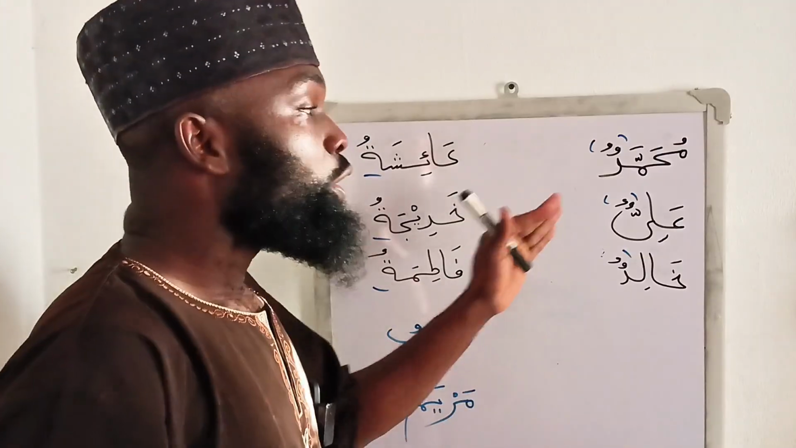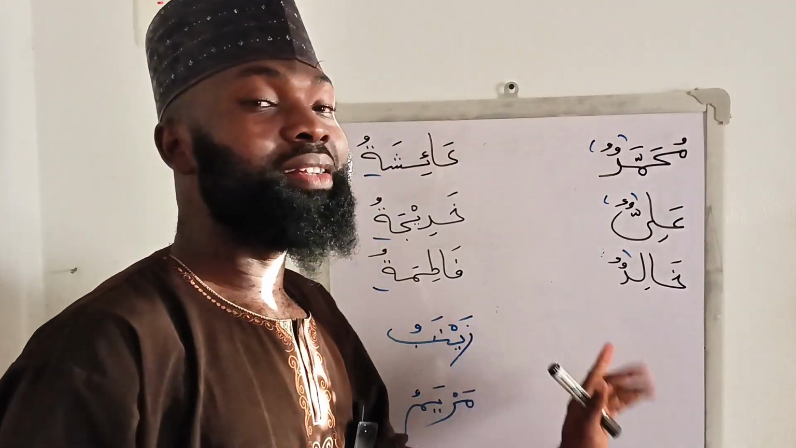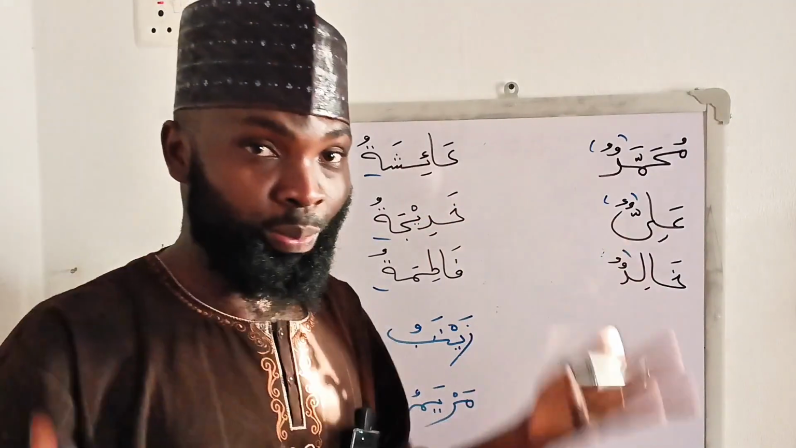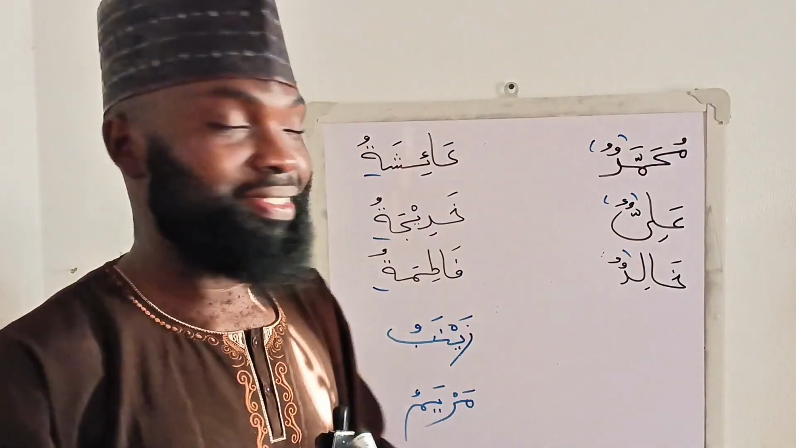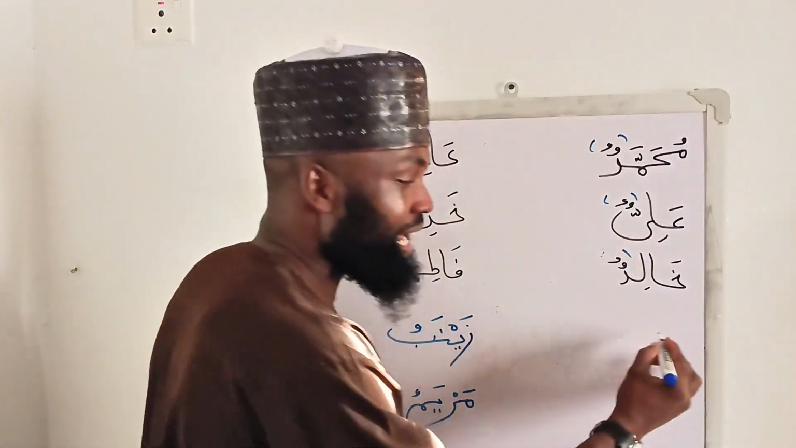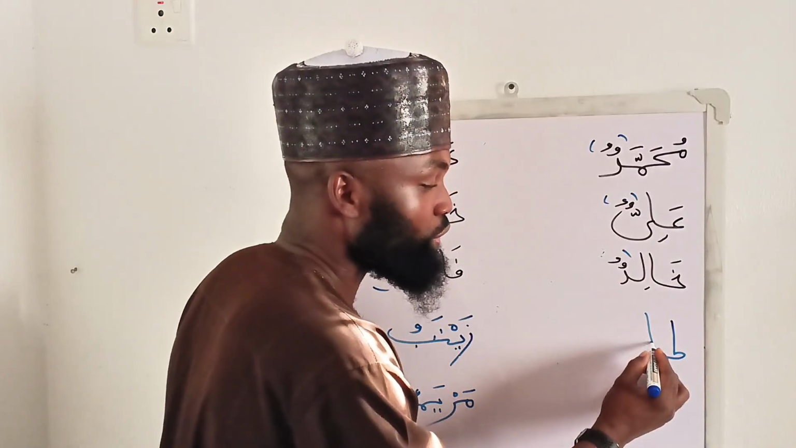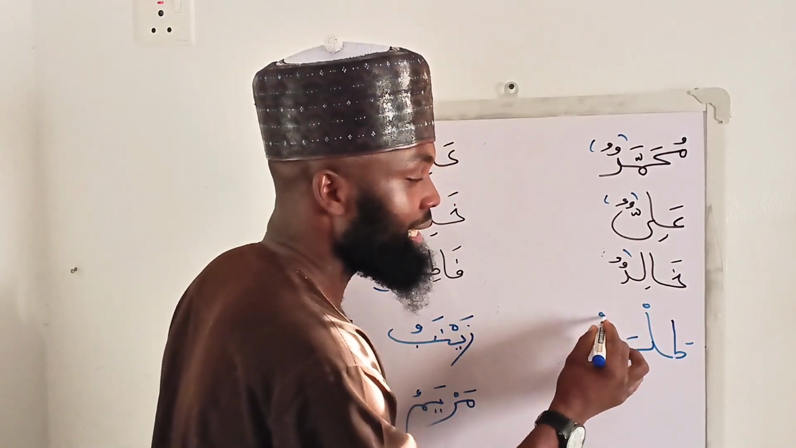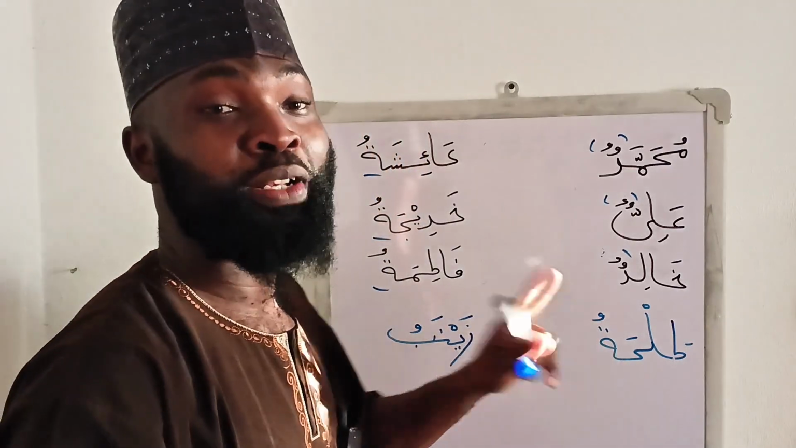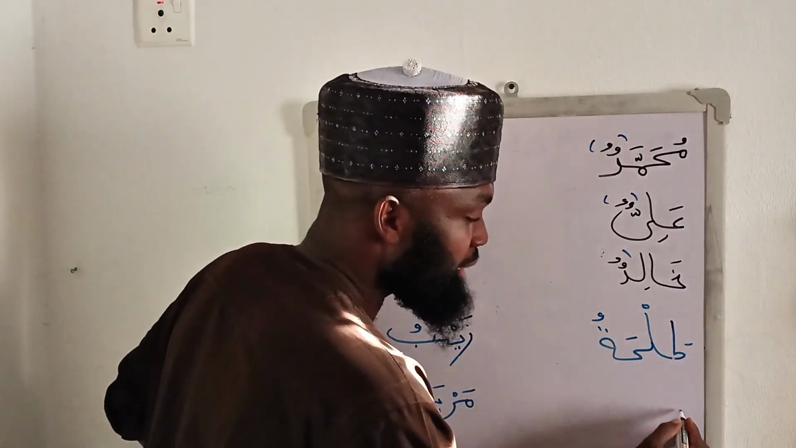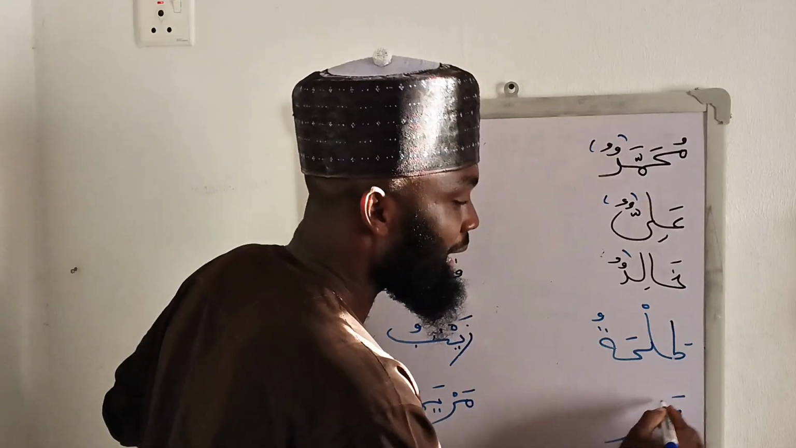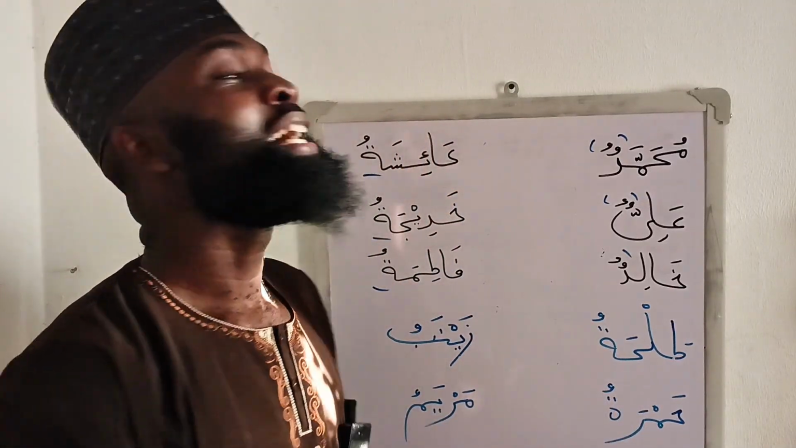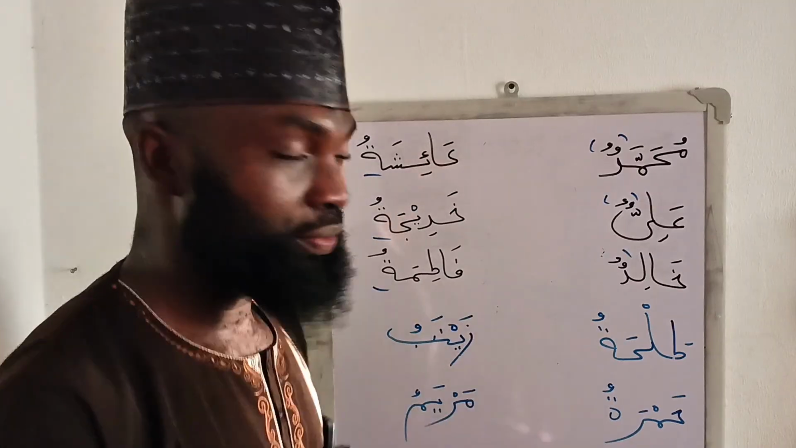Now, we also said names of males don't end with ta'un marbuta. There are also few exceptions that end with ta'un marbuta, even though they are names of males. An example coming to your brain, we have the name Talhatu. Talha is name of a male. However, it is ending with ta'un marbuta. Another name, the uncle of the Prophet sallallahu alaihi wasallam, Hamzatu. Hamzatu, it ends with ta'un marbuta. This is also an exception.